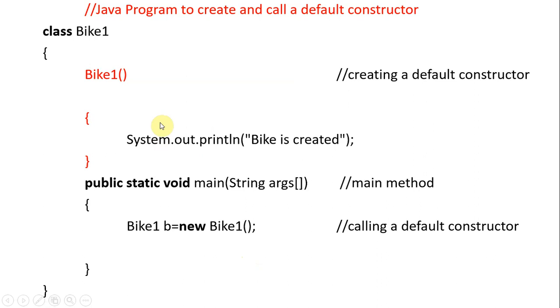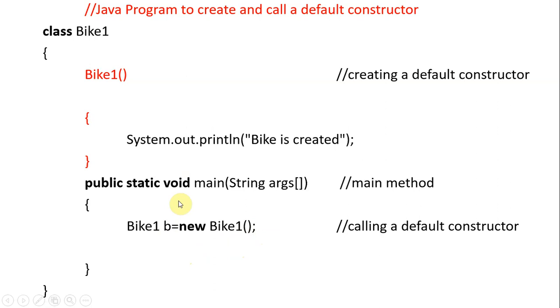A constructor is nothing but a method which has the same name as the class name. Do we need to call a constructor separately? No. While creating an object, the constructor calls itself. There is no need for a separate call using an object. That is the example of the constructor.